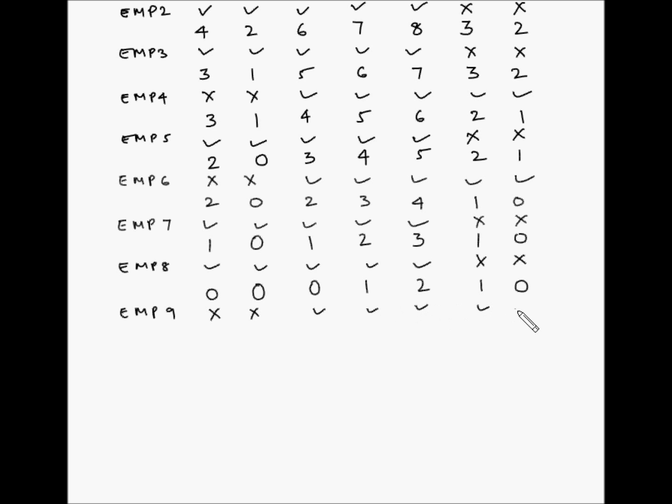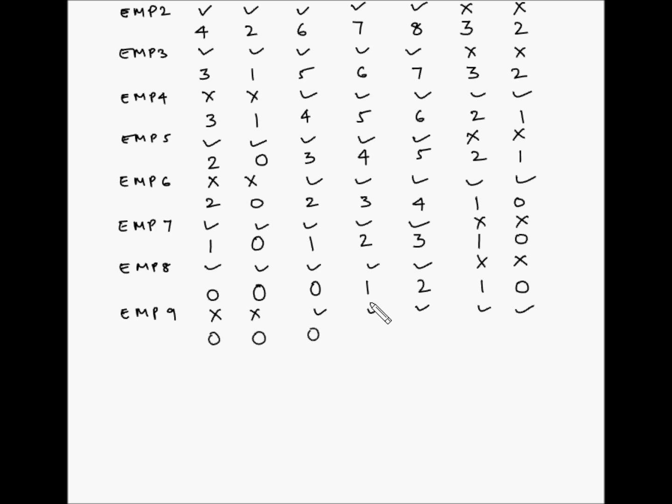So after deciding that employee number 9 is going to be taking off on Monday and Tuesday, the net requirements become 0, 0, 0. Now the net requirement for Wednesday is 0, but please note that employee number 9 is going to be extra on Wednesday.